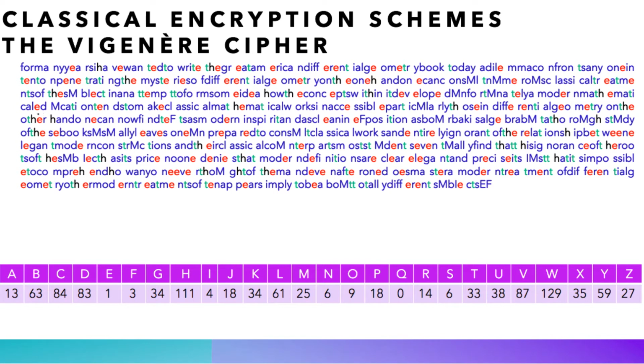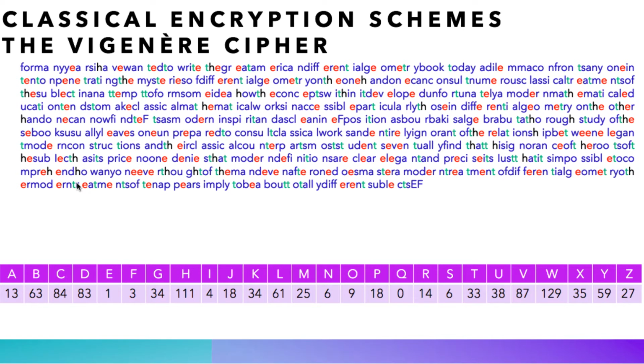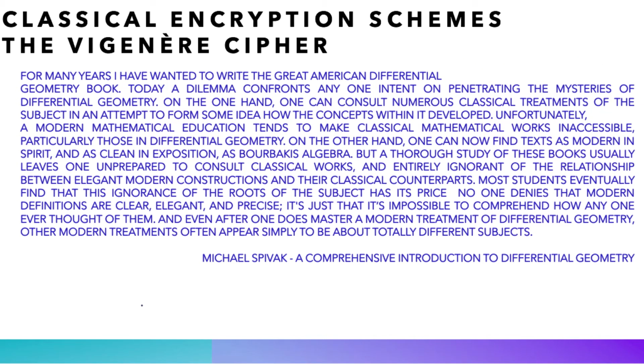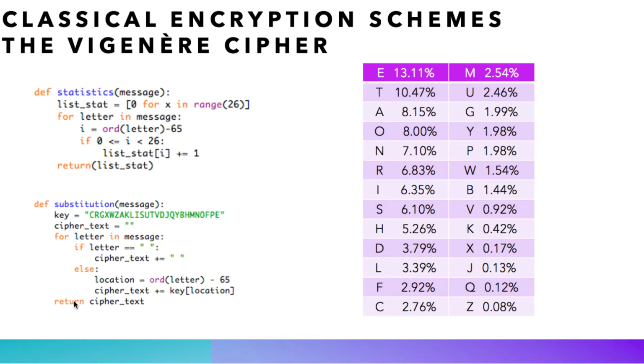Substituting again, we notice here that this word is actually the word education. We deduce from this that the letter M is U, and then actually doing the same thing, the letter I is the letter J, and the letter F is the letter X. Our plain text is from Michael Spivak, great book, A Comprehensive Introduction to Differential Geometry, and I hear myself in these lines. Of course, I did not encrypt this letter by letter, and I wrote a little computer program in Python that you can see on the screen.